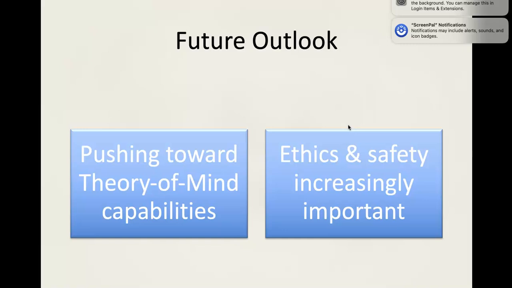And then the future outlook. There will always be new things and enhancements coming up in each and every field. If we consider this, we are pushing towards theory of mind capabilities, and as I mentioned, we always have to maintain ethics and safety, which is very, very important in this society. So we as human beings should always use any technology for good aspects, by following the ethics and safety of individuals. That is the main responsibility of every person using AI.